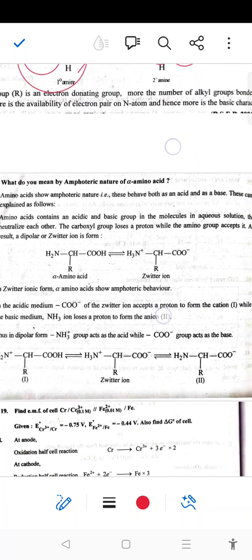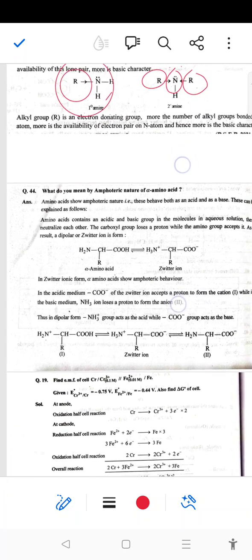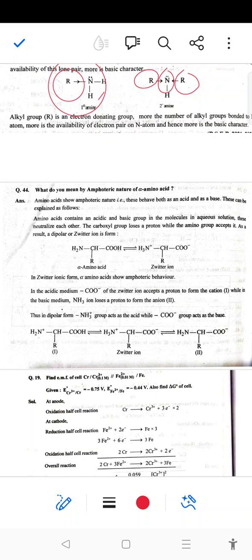Next, what do you mean by the amphoteric nature of alpha amino acid? Amino acids show amphoteric nature, that is, they show both acid as well as base nature. So alpha amino acid, RCH NH2 COOH, transfers an H positive ion to NH2, giving NH3 positive ion and COO negative, that is the formation of a zwitterion. In the zwitterion ionic form, alpha amino acids show negative and positive charge. This shows they are amphoteric in nature.